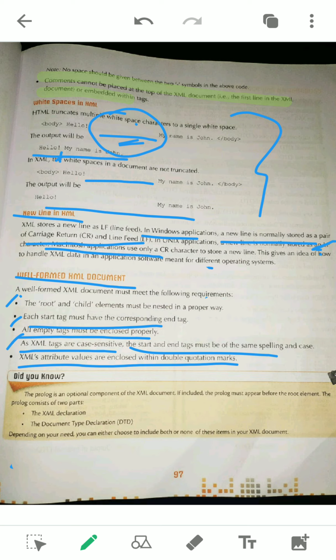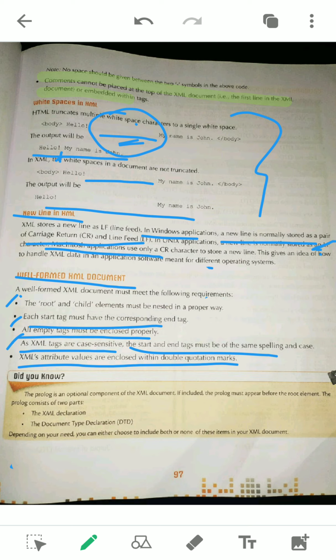That means simply you can understand, if you have written an XML and you have an error, it means your XML is not well formed, and you must know the ways to write the XML code so there is no error. What are the rules? Nested in a proper way, the tagging rules we got. The attributes must be double quoted. All the start tags must match with the closing tag. Empty tags must be closed. All start tags must have the closing tag. So these are the rules we already have.